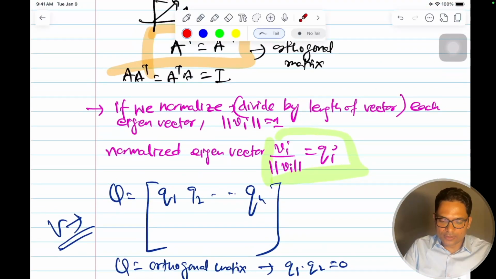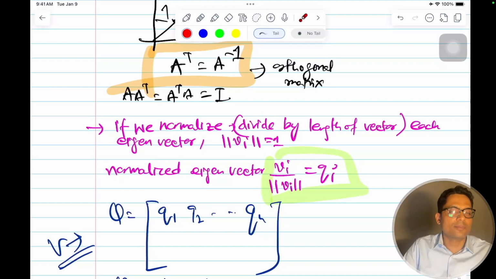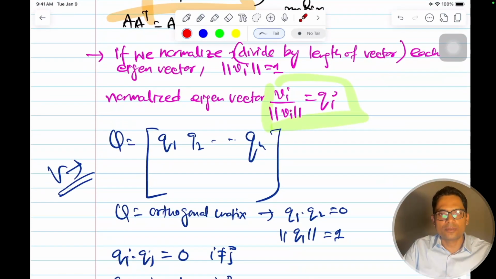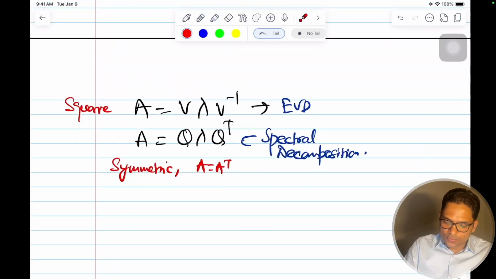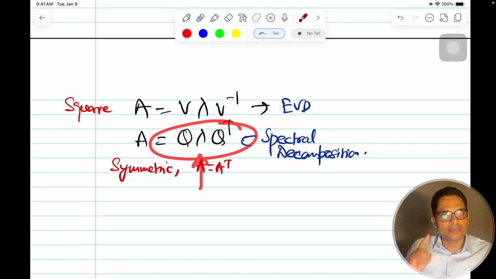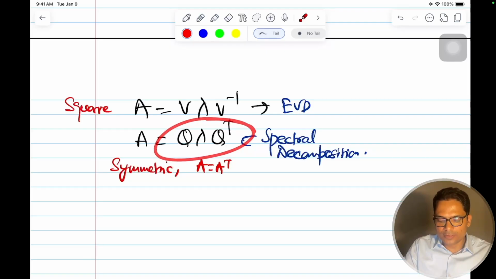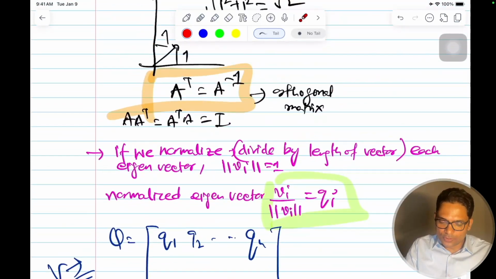If orthogonality etc. is not clear, we have proved that also. Check the matrix video, I'll put the link in the description. You can quickly check all these also. This A is equal to Q lambda Q transpose, you can do the maths and check it. That will give you more confidence in how everything is coming, as I told you right here.